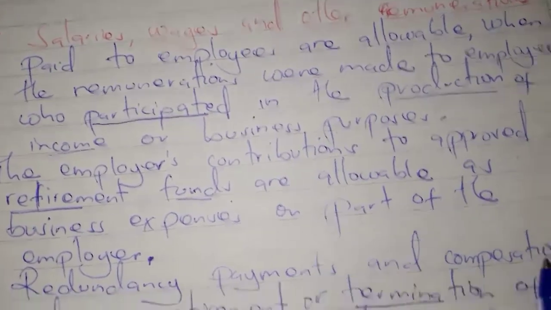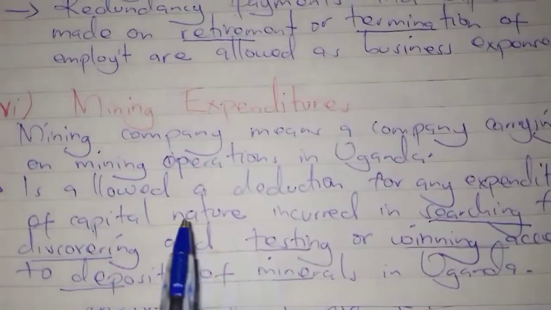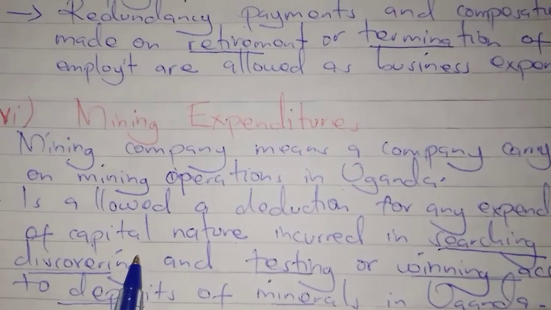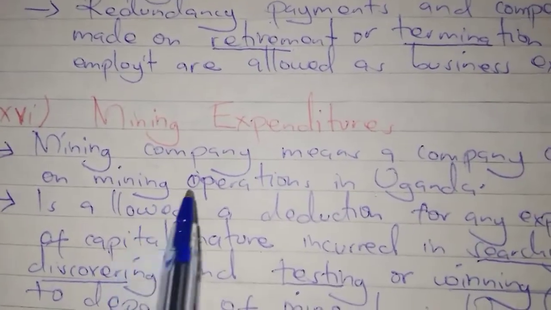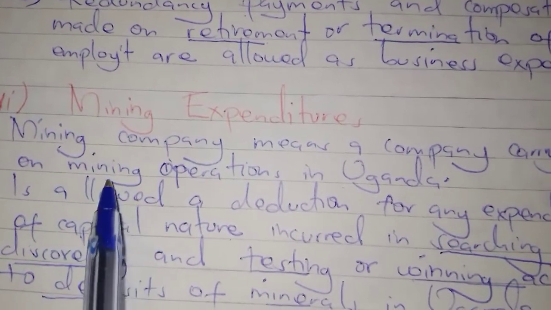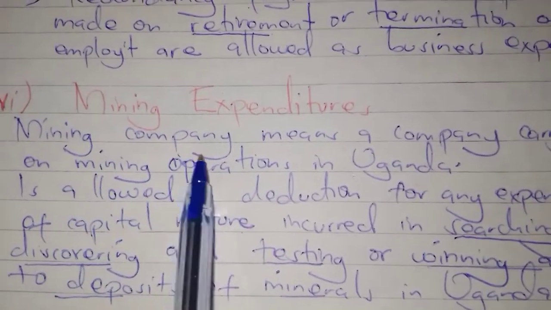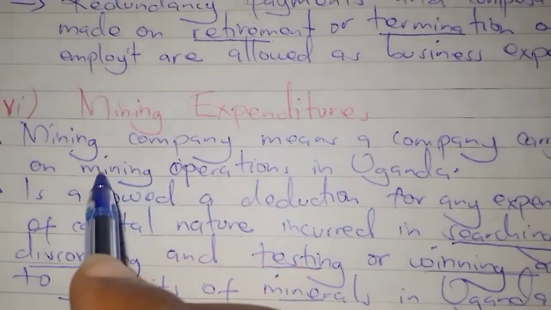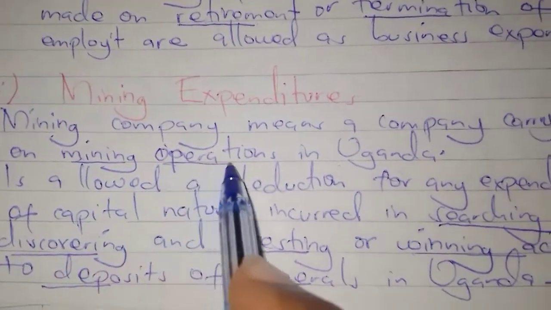Then another expenditure or expense that is specifically allowed is mining expenditure, for mining companies. A mining company means a company carrying on mining operations in Uganda.